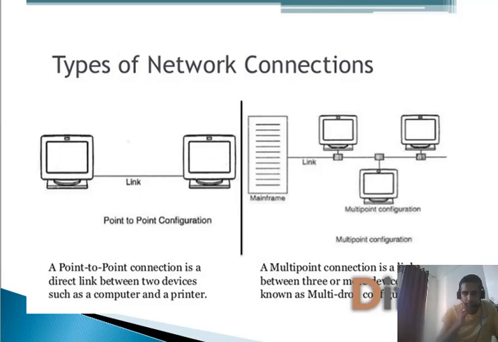Now coming to the next one, that is called multi-point. So what is meant by the multi-point connection? It's a link which is being used for multiple devices to communicate with each other.